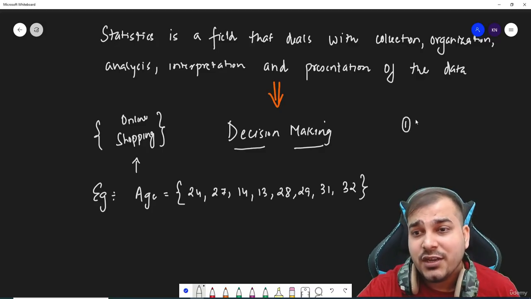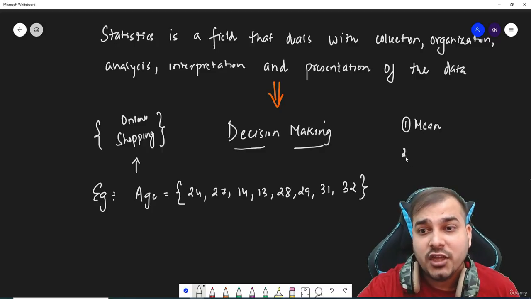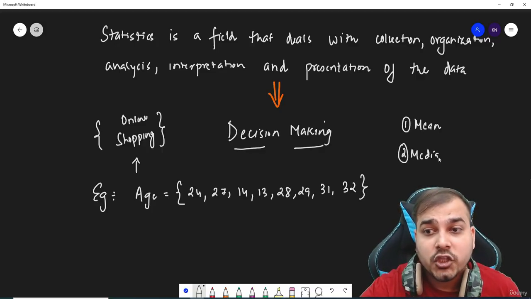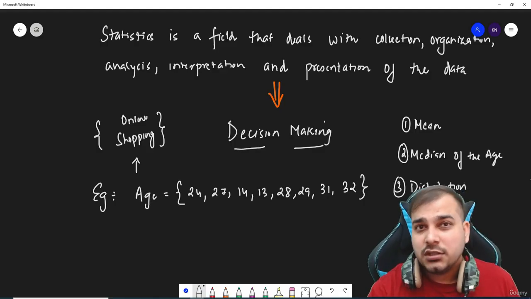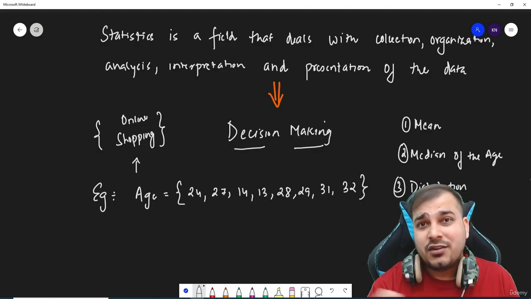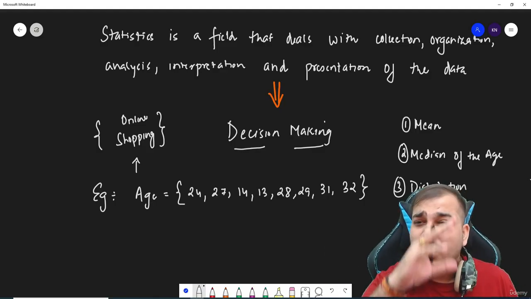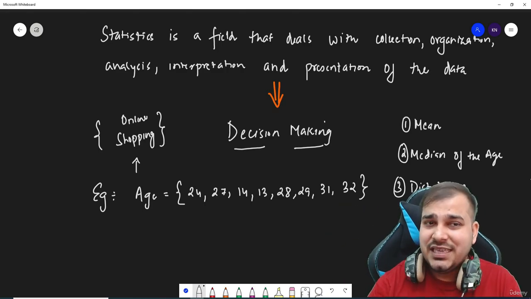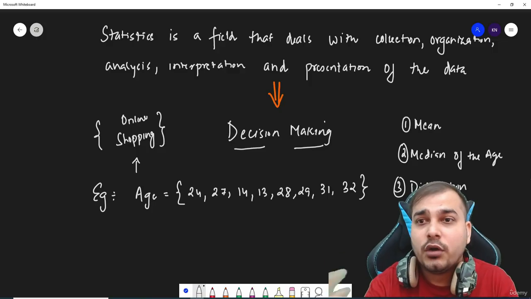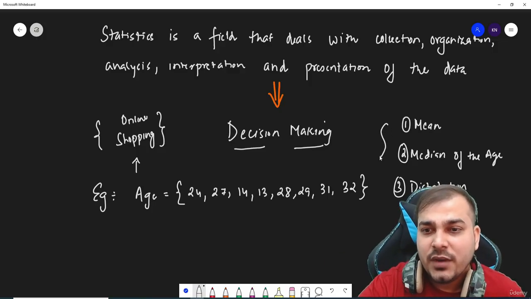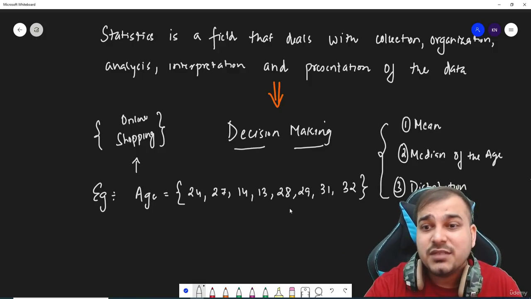Some of the important things that you can calculate are the mean of the age and the median of the age. You can find out the distribution of the age also. There are various kinds of distributions like Gaussian distribution, normal distribution, standard normal distribution, log normal distribution. All these distributions we'll be seeing as we go ahead in the further examples. But just understand what we are doing here: all these techniques will help us to analyze this particular data.